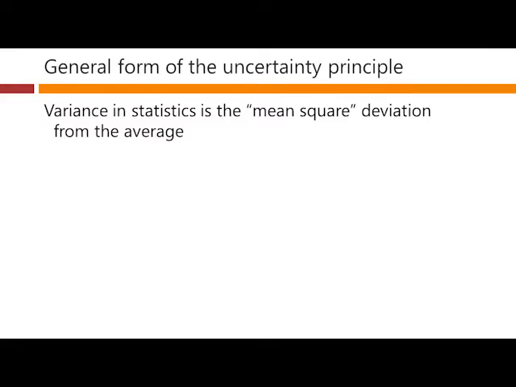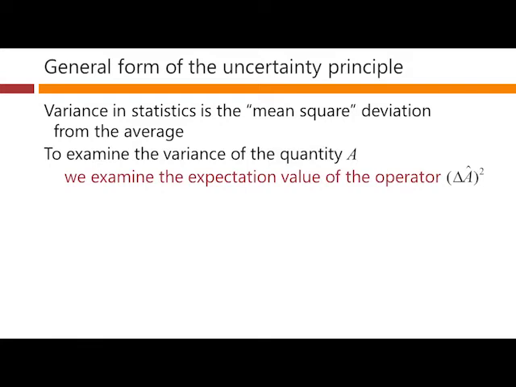Now, in statistics, variance is the mean square deviation from the average. So to examine the variance of this quantity A that we're going to keep on measuring statistically, we keep repeating our experiment, setting up in the same state, measuring some value for A. We get different answers in general each time we do that, possibly, and we're looking at the variance of the answers that we get. So we're going to be examining the expectation value of a new operator, delta A squared.